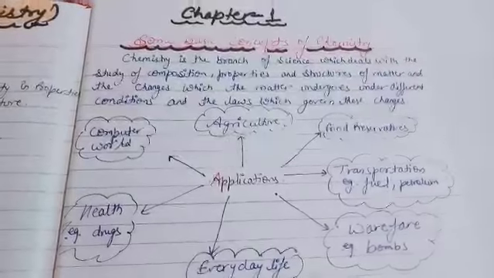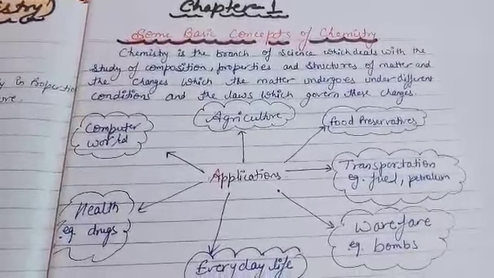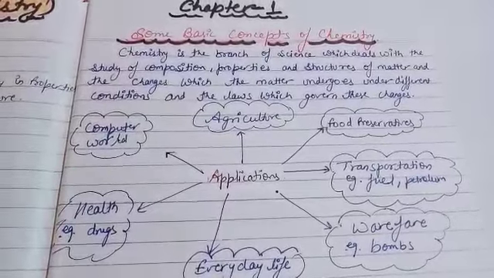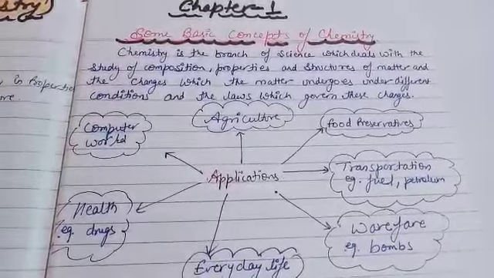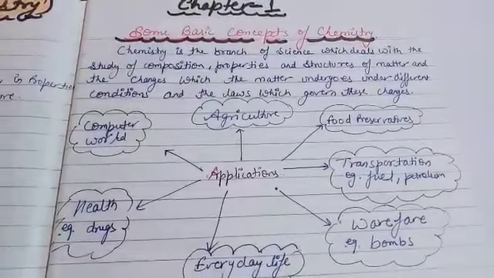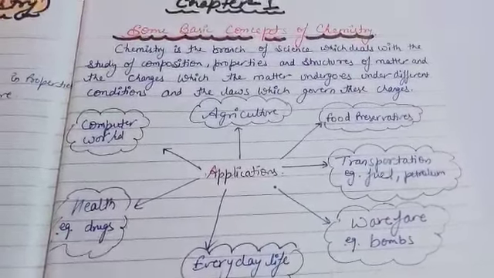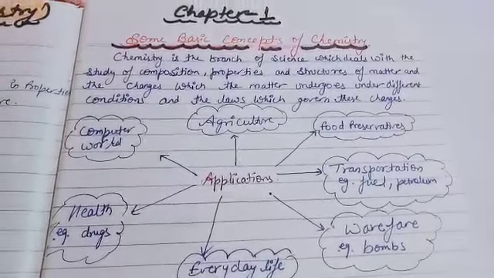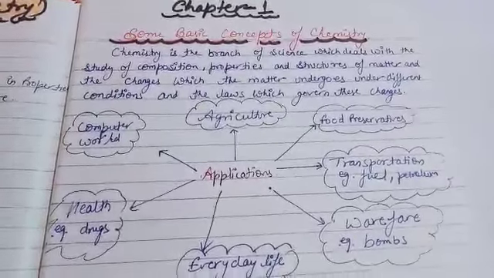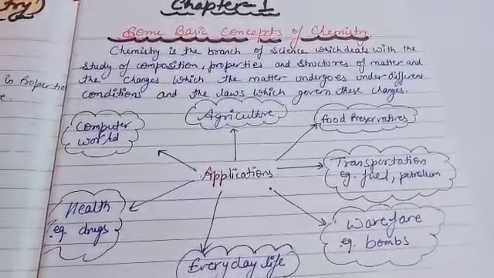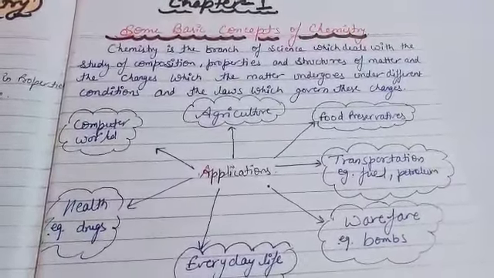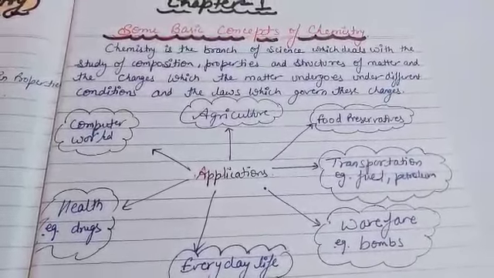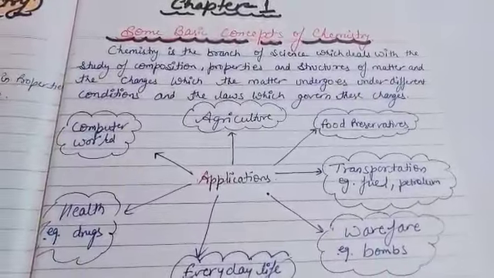Because the chapter name is Some Basic Concepts of Chemistry, the first question arises: what is chemistry? I think you know that science is broadly classified into three: physics, chemistry and biology. So what is chemistry exactly? We are studying so many things in chemistry, like properties of matter, states of matter and all. So how to define it?